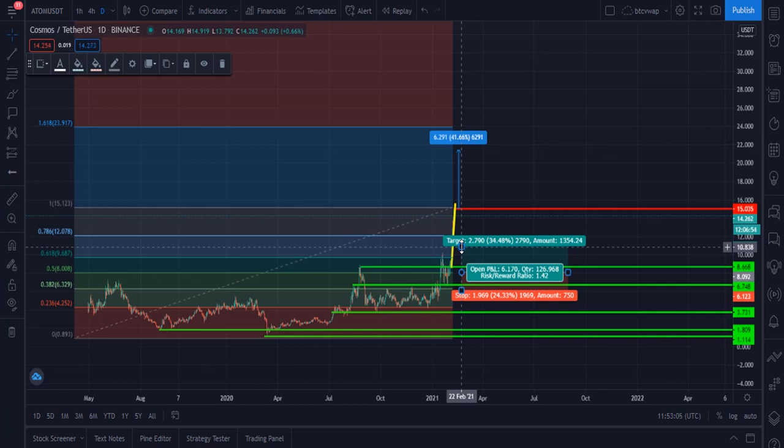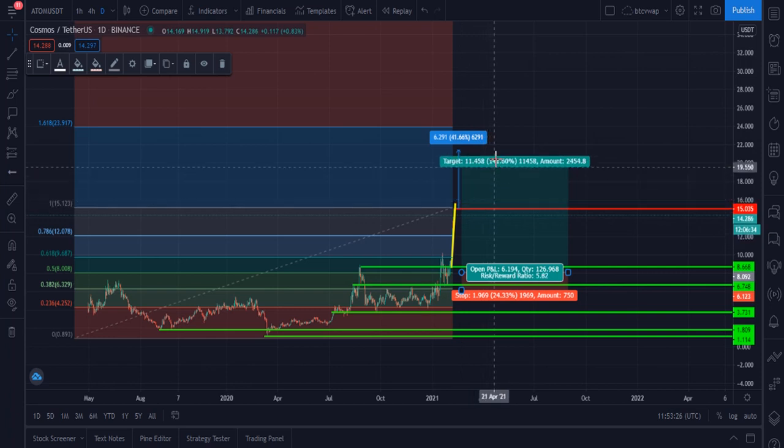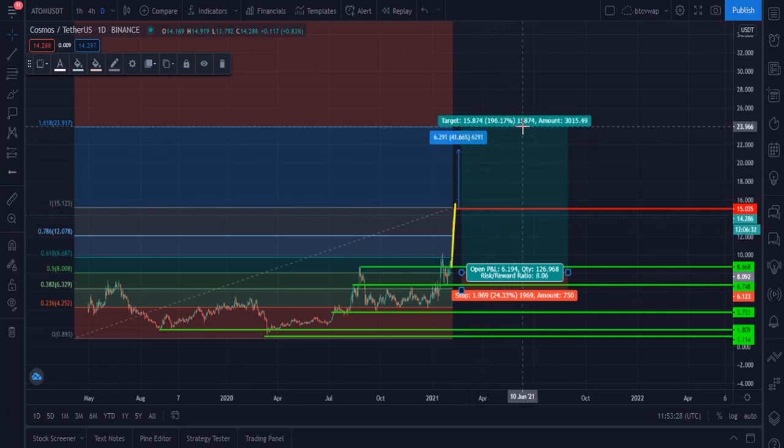my immediate short term, medium duration and long duration targets. Let me tell you. Our first target will be that point which will give you 50% profit, and it will definitely hit the $12.21 level, and after that it will go to its all-time high and hit this level and give you approximately 200%.